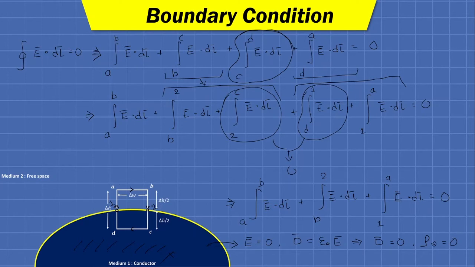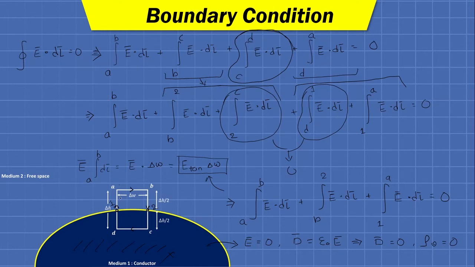Okay, so now for A to B we can write E bar integration A to B dl bar, which is nothing but E bar dot delta W. And now as we have kept this rectangle so that its widths are parallel with the tangential component, we can write E tan delta W. So this is the simplification of the first term, integration from A to B E bar dot dl bar, which is nothing but E tan, the tangential component of intensity, multiplied by the elementary width of the rectangle.